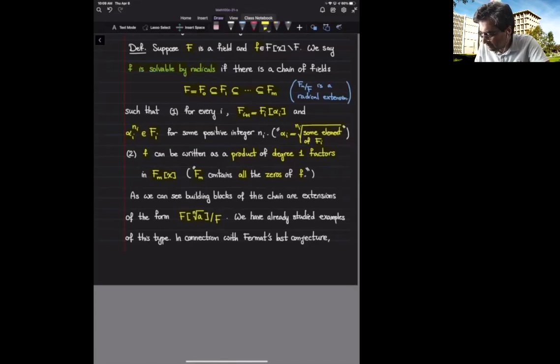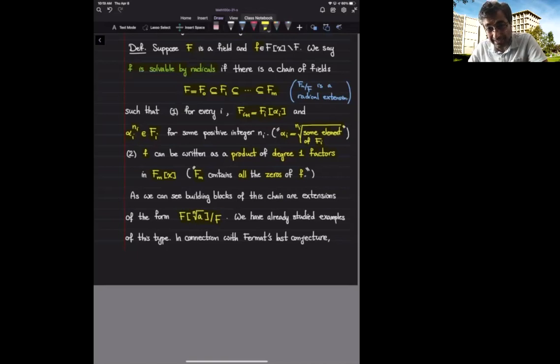And every single block looks like this, as you can see, where alpha_i is the n_i-th root of some element. There I have an index. Now I want to remove the index and only work with a single block. But we have already seen such a field extension, at least when F contains n distinct nth roots of unity.